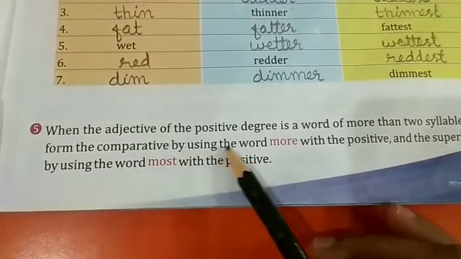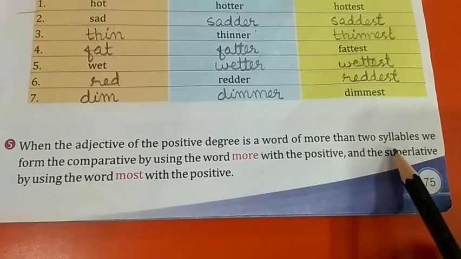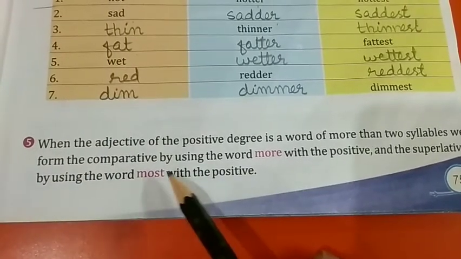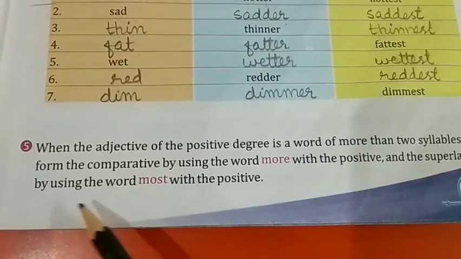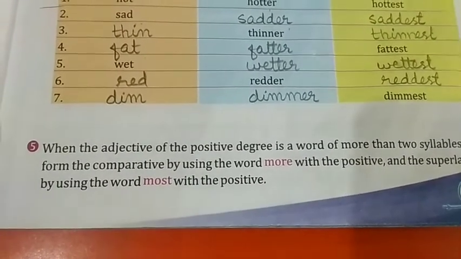When the adjective of the positive degree is a word of more than two syllables, we form the comparative by using the word more with the positive and the superlative by using the word most with the positive.